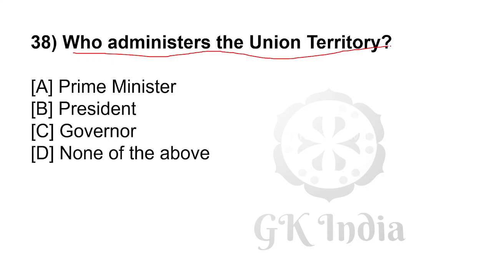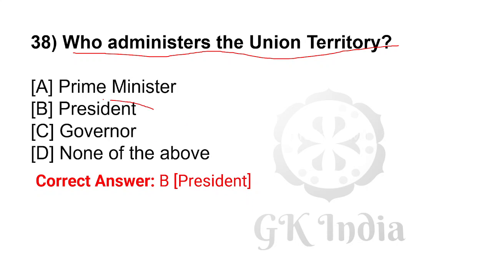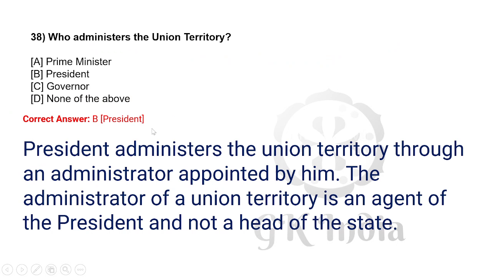Who administers the Union Territory? The President. The President administers Union Territories through an administrator appointed by him. The administrator of the Union Territory is the agent of the President and not the head of the state.